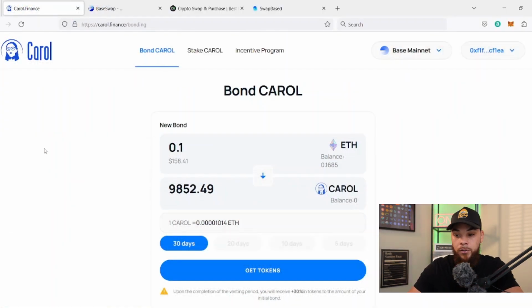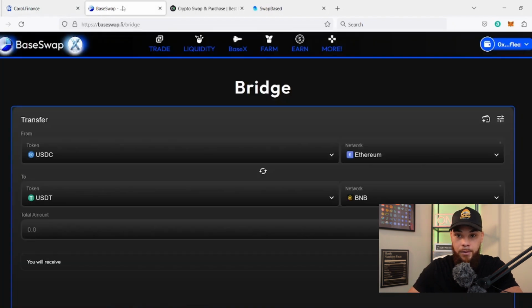So as you can see on the screen, this is the screen in which you would bond Carol. What that means is you're going to contribute ETH and you're going to get Carol tokens back. This is specifically for the promotion. If you're interested in the promotion or just getting started in general, this is the way you would do it. But what's important to touch on first is, if you've never been over to the Base Chain, the best ways to get over there are these three different options that I give you.